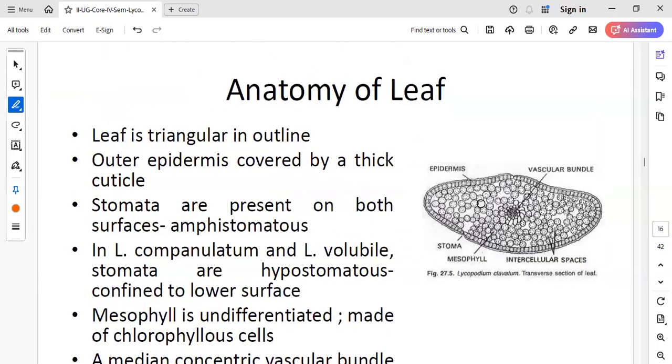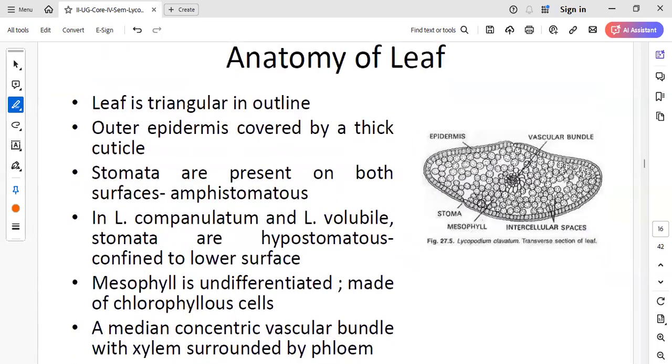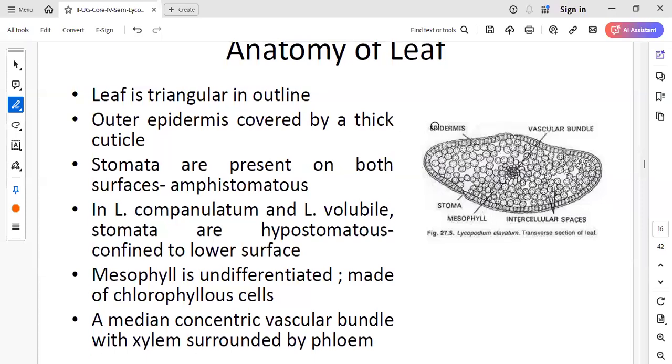Next, we're moving on to the leaf anatomy. So we can see here the leaf. As it is a sessile leaf, the leaf is getting directly attached to the stem. And when we take the transverse section of the leaf lamina, the leaf is triangular in outline. When I take a transverse section of this leaf, it gives the appearance of a triangle in shape. And it's going to consist of the upper as well as the lower epidermis.